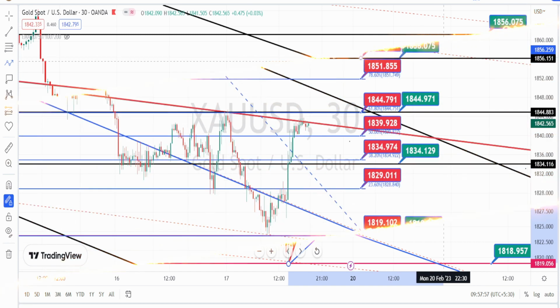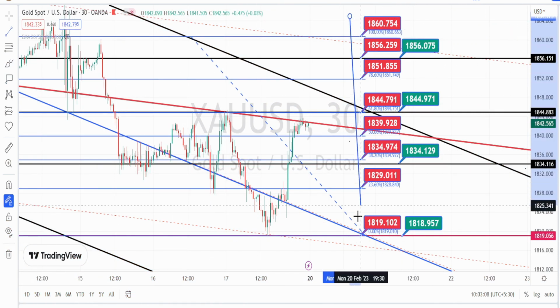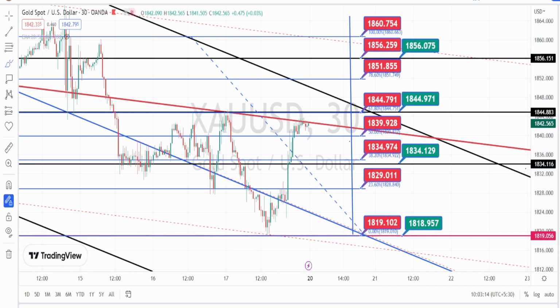So the values within these red color boxes are the resistance and support levels for the current price action in the 30 minutes time frame, and the price action is trading between the support level of 1839 and the resistance level of 1844. Once the price action breaks this resistance level of 1844, the next level of resistance is going to be the bearish channel pattern resistance line. Once this resistance is taken, we can expect it to retest the resistance level of 1851. Once this resistance is broken, the next level of resistance is going to be around 1856 and 1860.